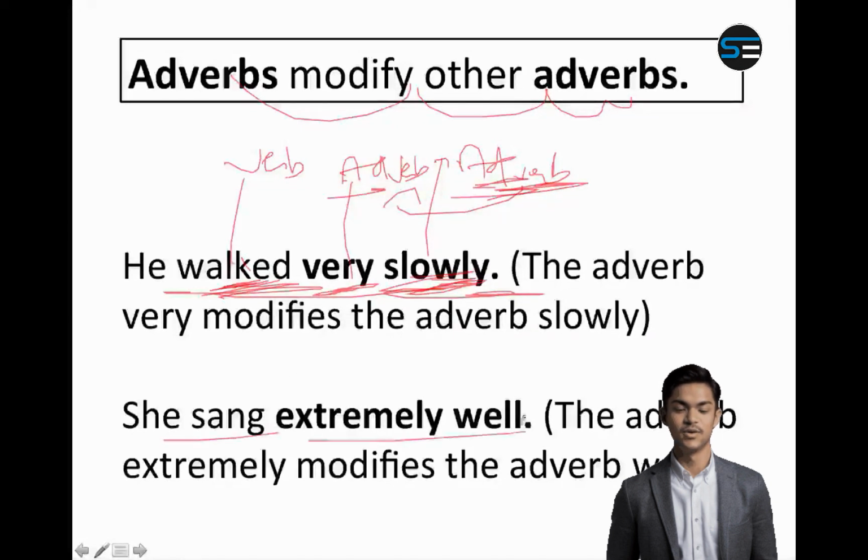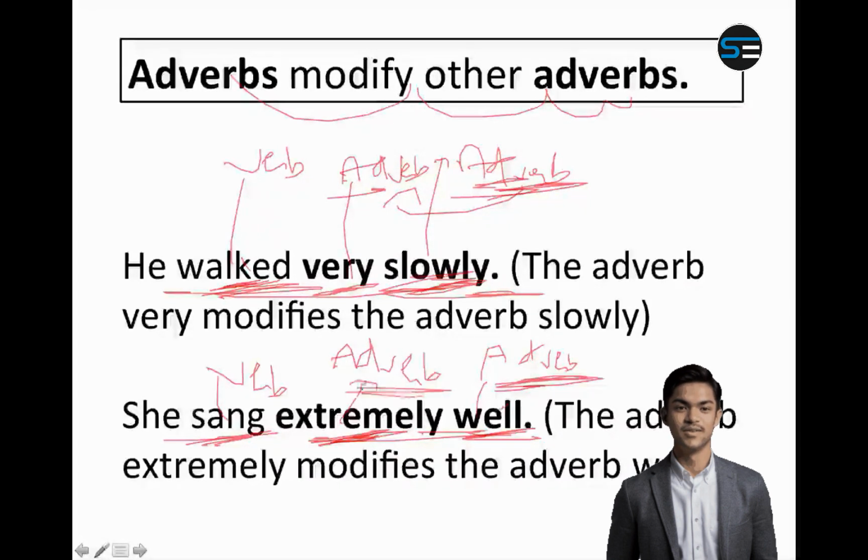Similarly, she sang extremely well. If I say she sang well, forget the word extremely for a moment. Sang is a verb. So she sang how? She sang well. So well is an adverb. But even well is modified by the adverb extremely. How much well? Extremely well. So extremely is also an adverb. Anything that modifies an adverb is also an adverb. Similarly, had I written she sang very well, then very would have been another adverb.